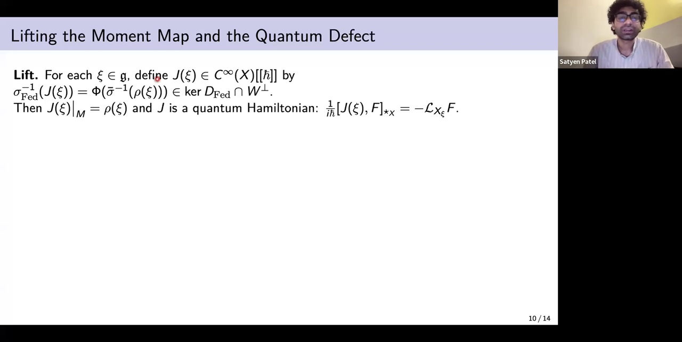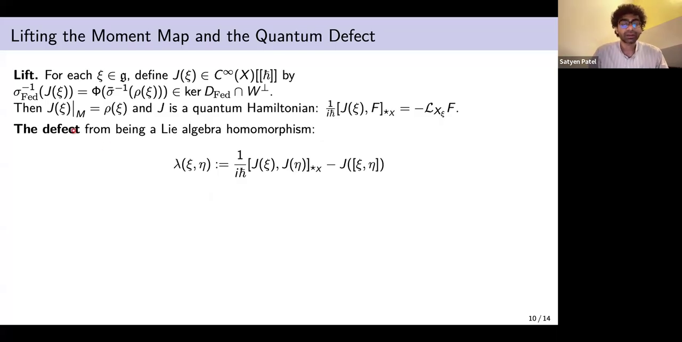Now we can lift the classical moment maps the same way. Define the functions J to be the unique functions which satisfy this property, again lifting and coming back. Its restriction to M is going to be the classical moment map, and J is also quantum Hamiltonian, which means that its action is an inner derivation, which equals the classical action via the vector fields of the Lie algebra vector fields.